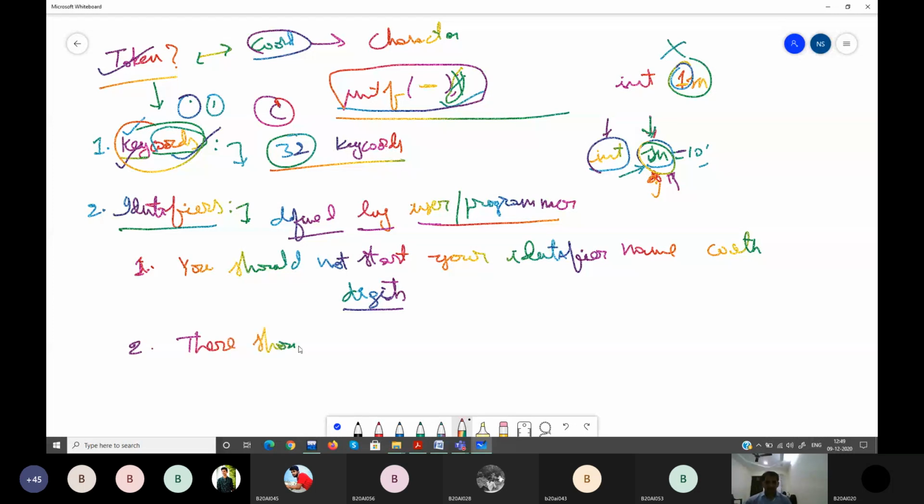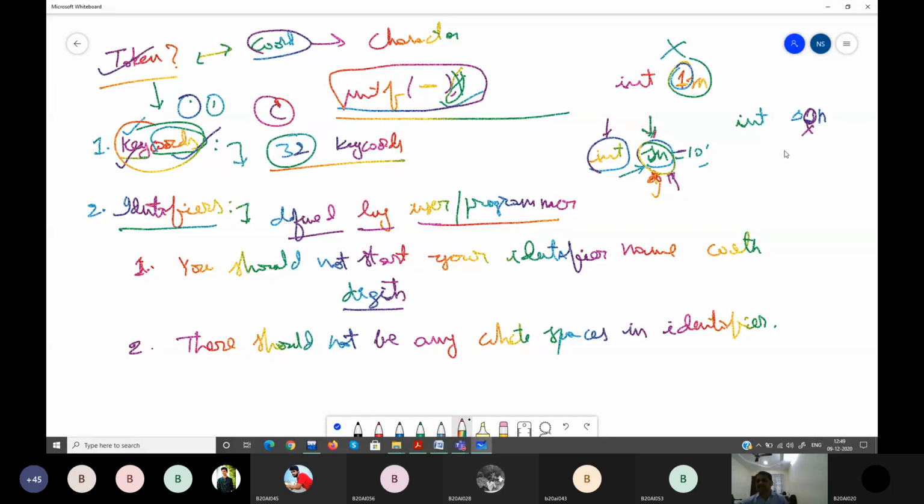There should not be any white spaces in an identifier. Example, let's say int s space n, I can't do it. Okay, there should not be any space. It has to be sn, or you use some kind of special symbol. The only special symbol that you can use is underscore. Apart from this special symbol, you cannot use any other. That's the third rule.